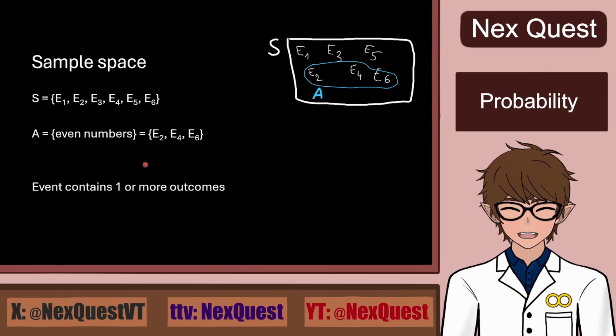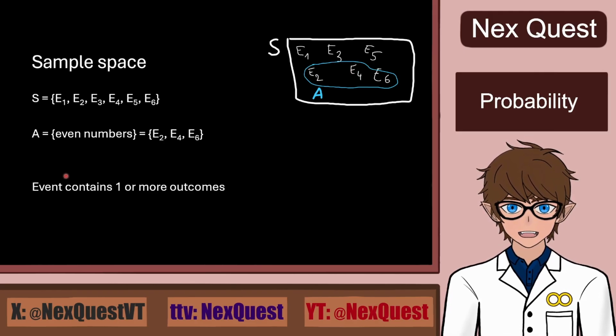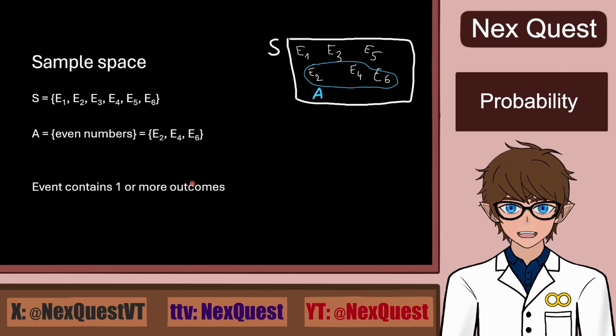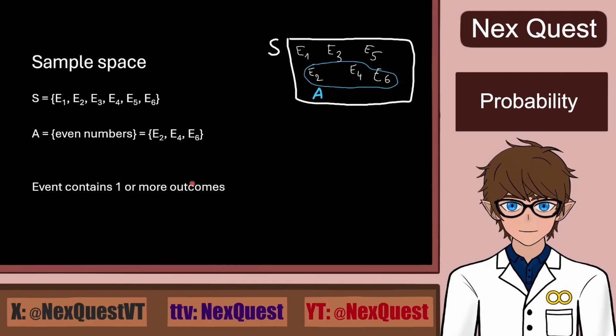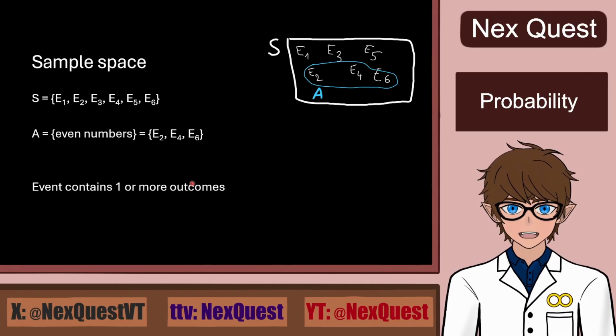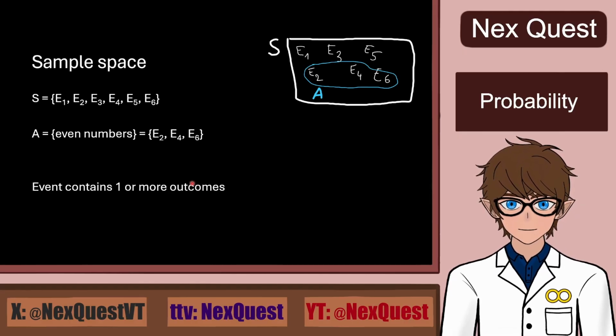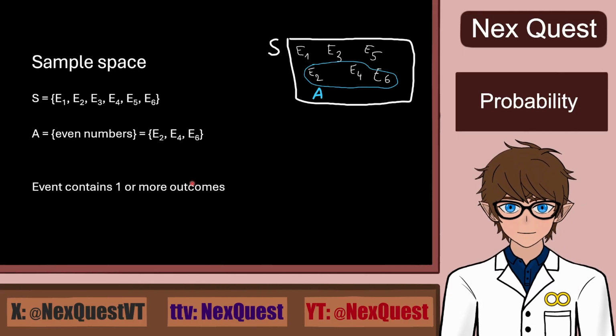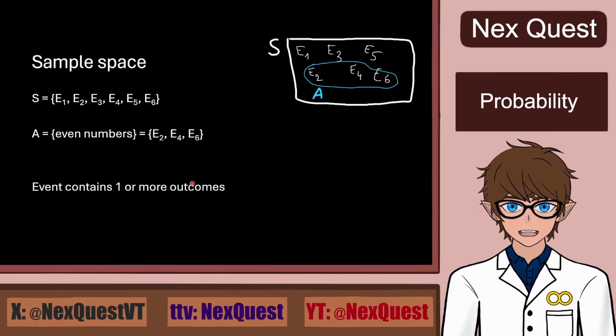I just use this to explain the difference between events and outcomes. So it's usually elementary outcomes that comprise events. So an event is something that you're interested in and is grouped by smaller outcomes. However, they can also be called elementary events, as technically an outcome can be an event, but an event is a set of outcomes, if that makes sense.